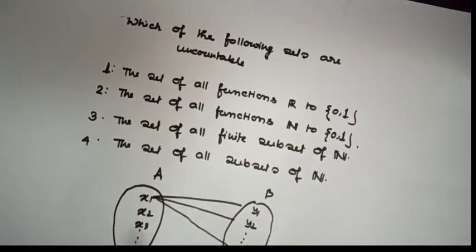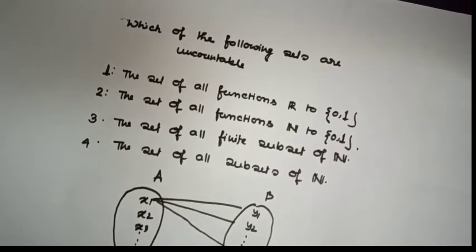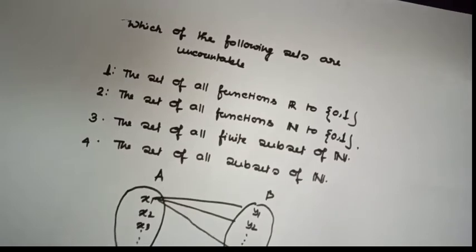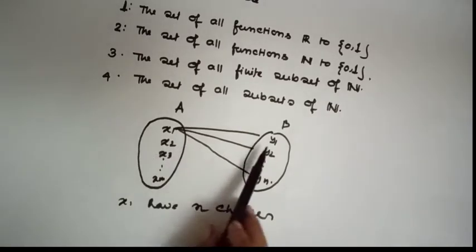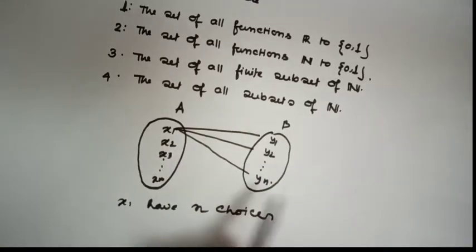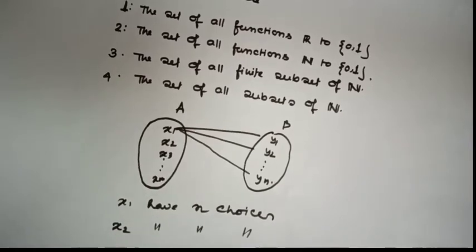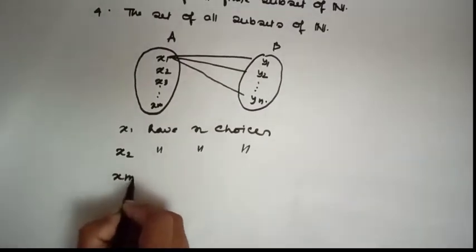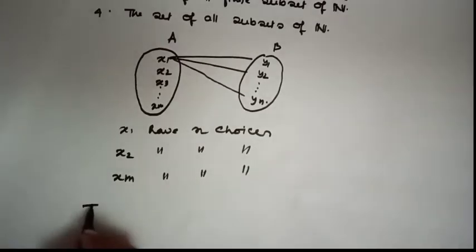That means x1 has n choices. Similarly, x2 has also n choices. Similarly, xm has also n choices, and the total number of functions